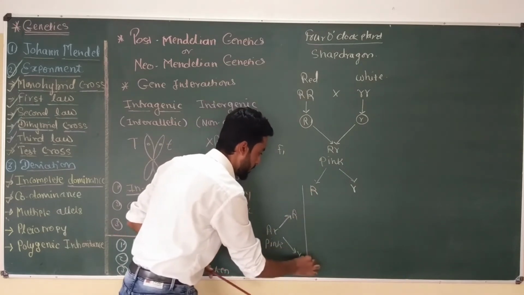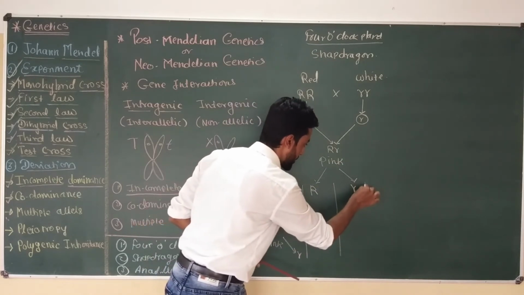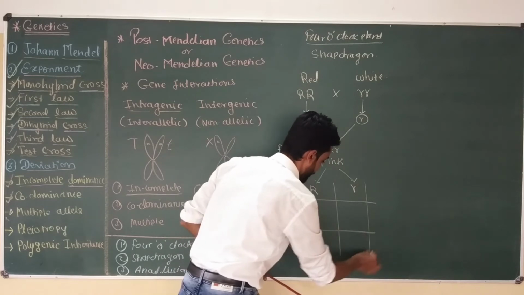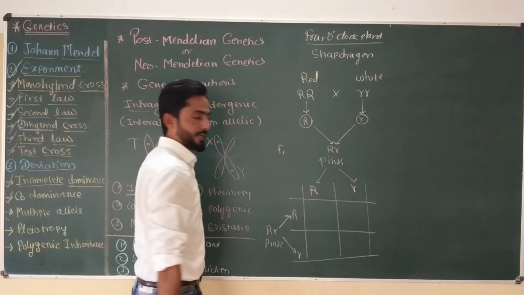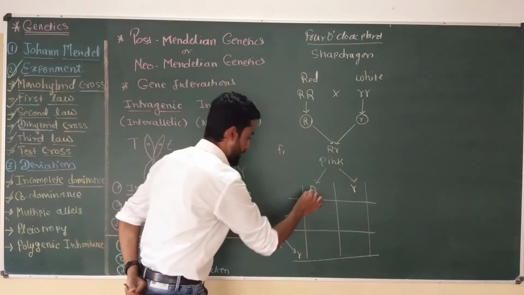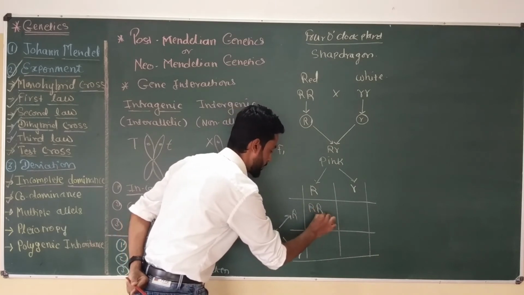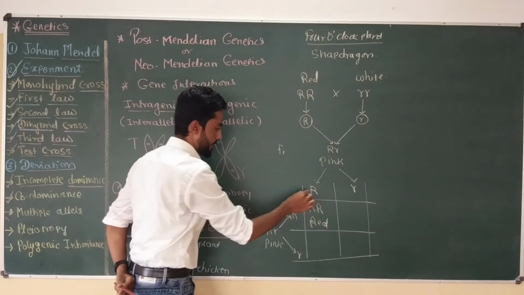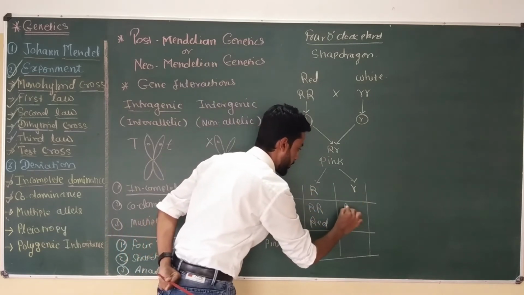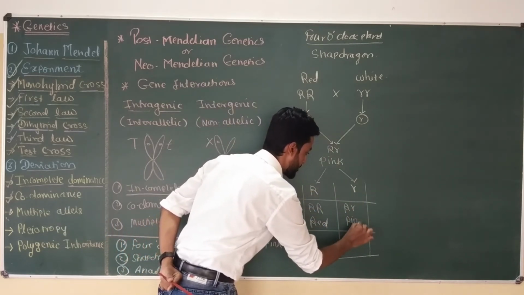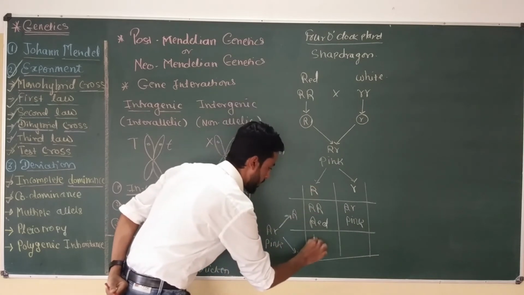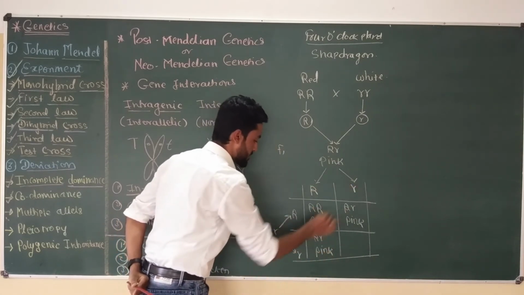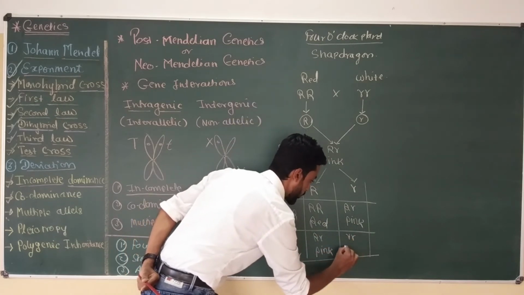And if we draw Punnett square, in that case, this capital R, capital R is going to give red color flower plant, then capital R, small r is going to give pink color, capital R, small r produce pink color flower, while small r, small r is going to produce white flower.